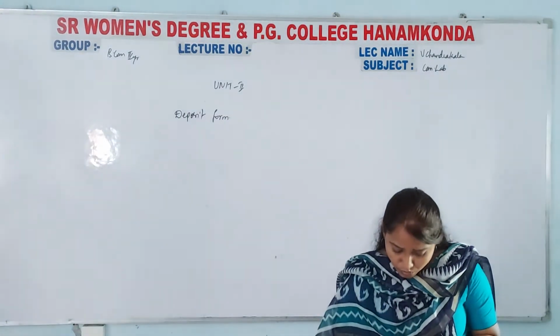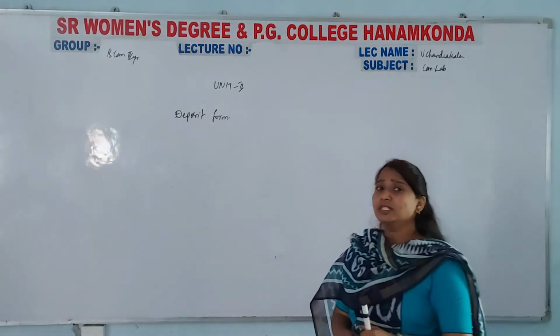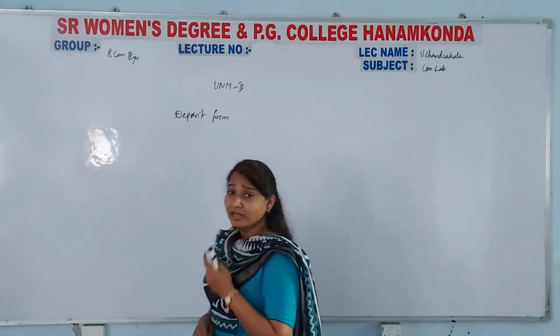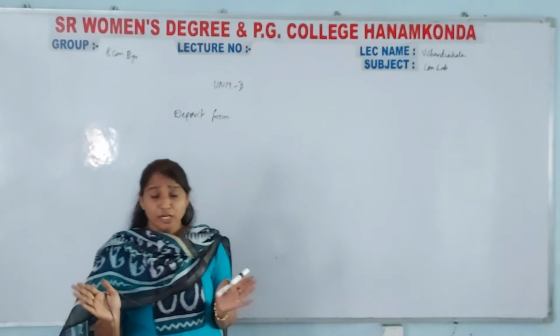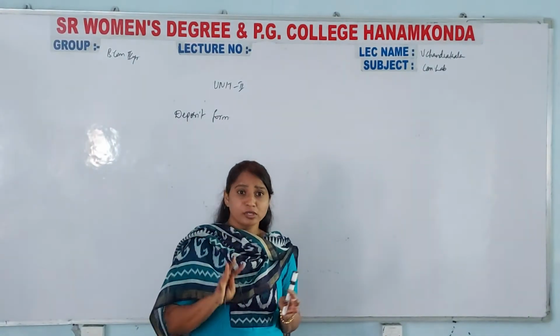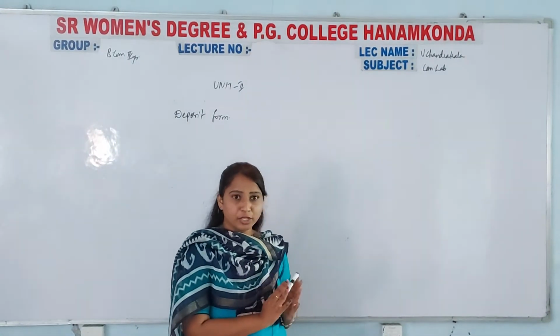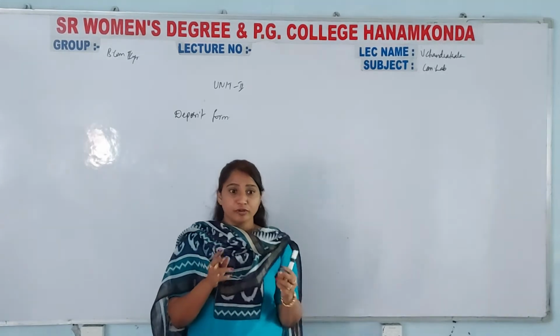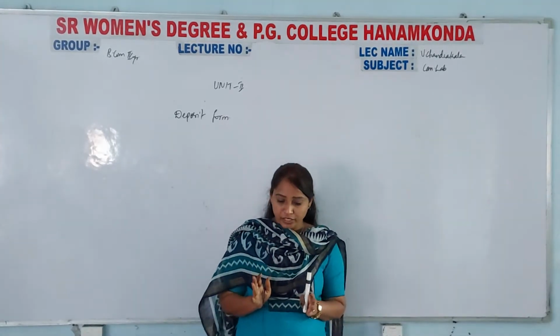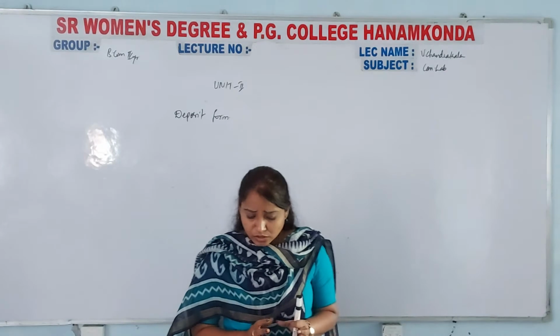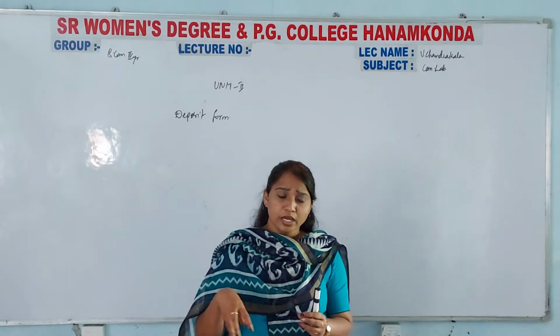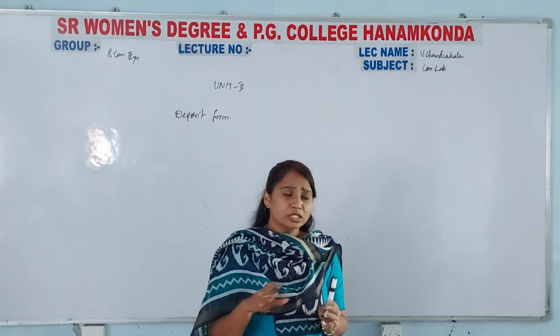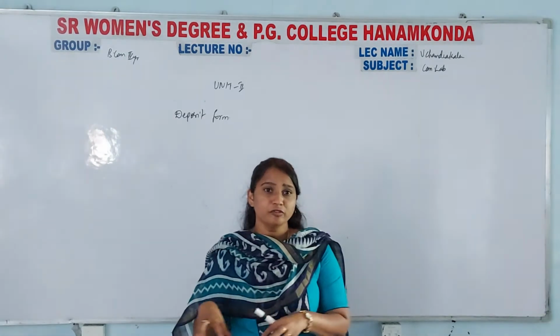Term deposit is nothing but, for a period of term, you are going to deposit the amount. For that you need to fill one form. For time, if you want to deposit from this time to this time, that also has a form. Sometimes you will fill online, sometimes offline.